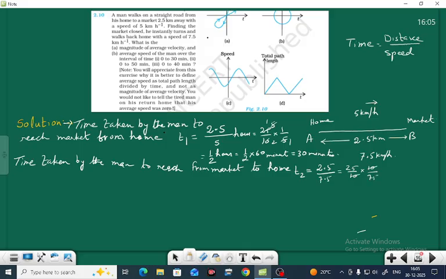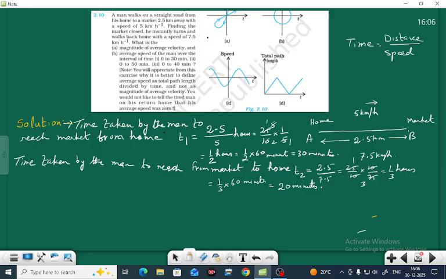The 10 cancels, 25 ones are 25, 25 threes are 75, so we get 1 by 3 hours. Changing into minutes, 1 by 3 into 60 minutes gives 20 minutes. From B to A we are getting 20 minutes.